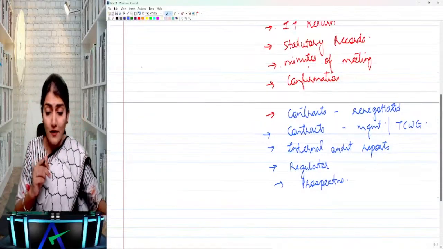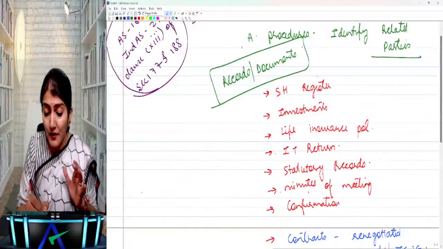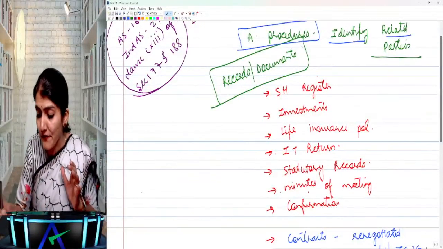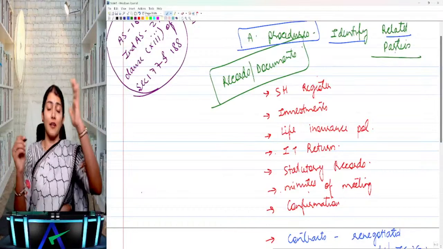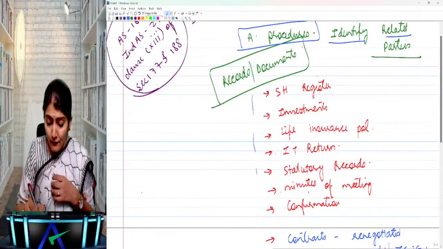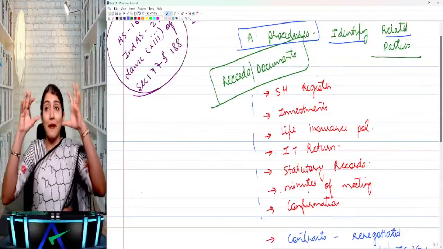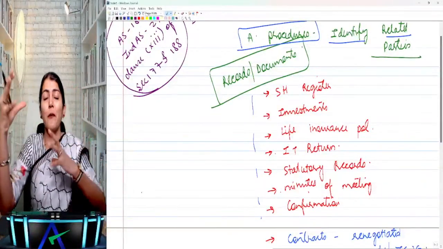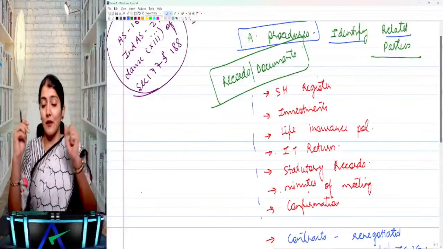Okay, right? So what is the question that I have discussed with you over here? What are the audit procedures to identify the related parties? So what does the standard say? That auditor, whenever you are reviewing the following records and documents, you will maintain alertness to check whether there are any related parties.